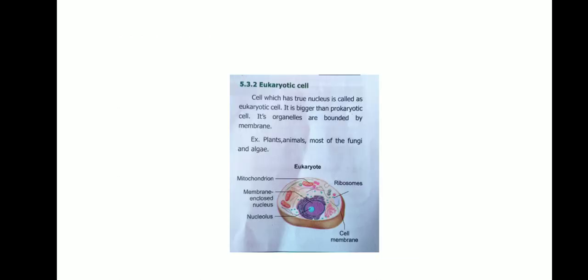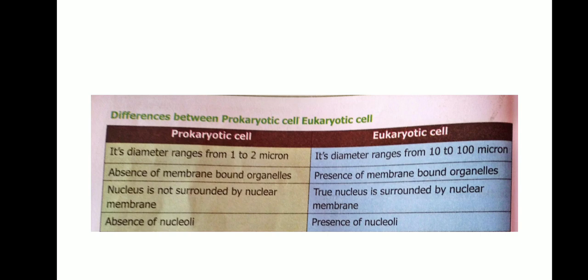eukaryotic cell. A cell which has a true nucleus is called a eukaryotic cell. It is bigger than a prokaryotic cell. Its organelles are bounded by membranes. Plants, animals, most of the fungi and algae have eukaryotic cells.